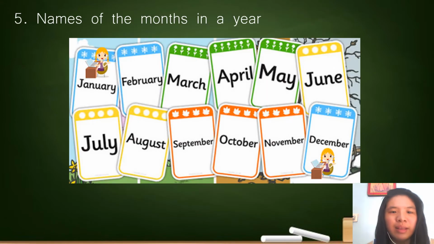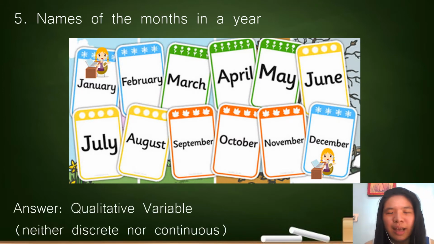Number 5, names of the months in a year. Is it discrete or continuous? So the answer is neither. It is neither discrete nor continuous because you can neither measure it nor count the names of the months in a year. But when we say the number of months in a year, it is a discrete random variable because we're dealing with the keyword number of.